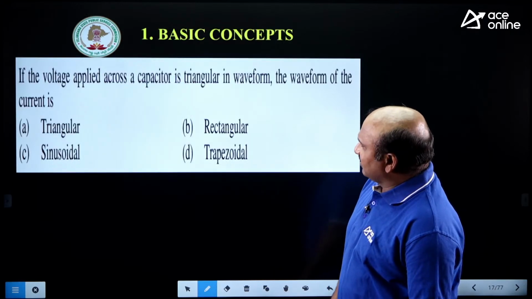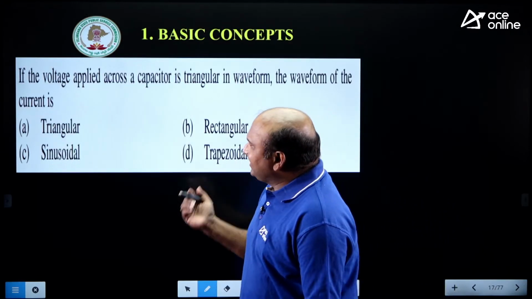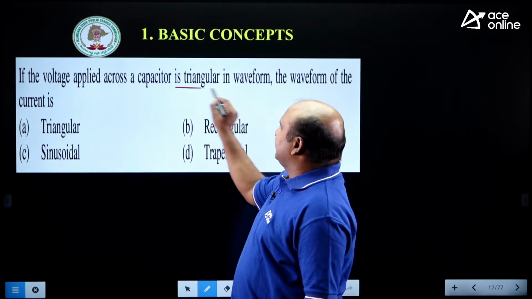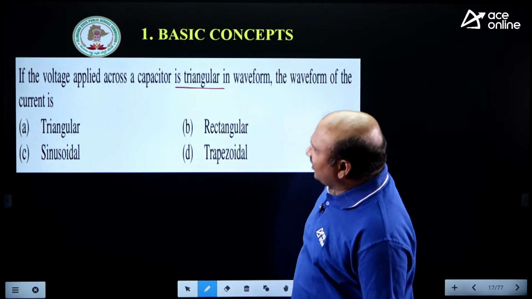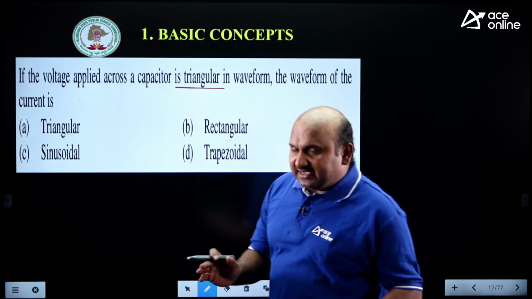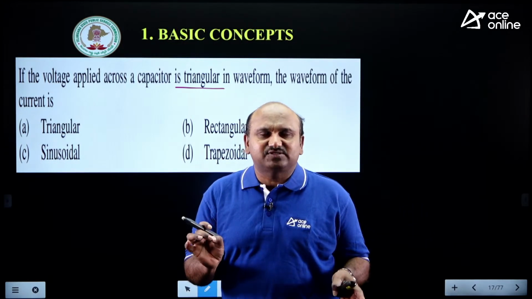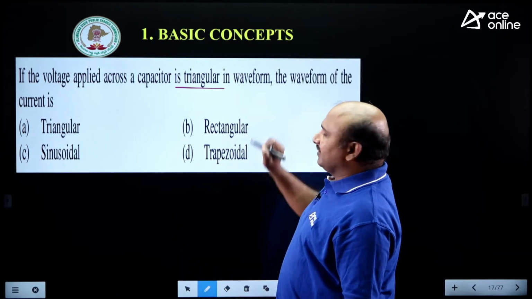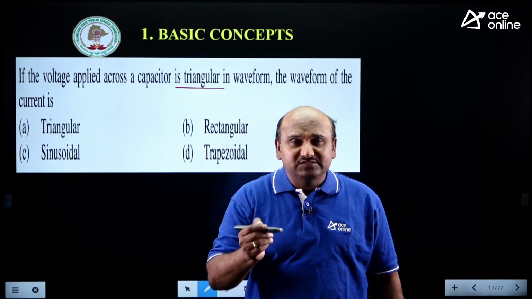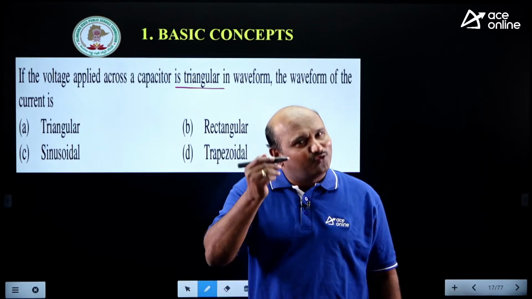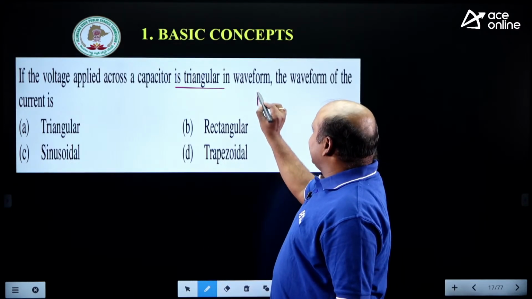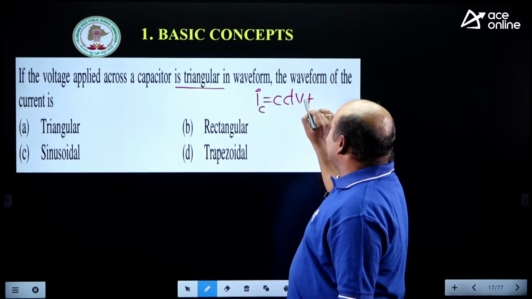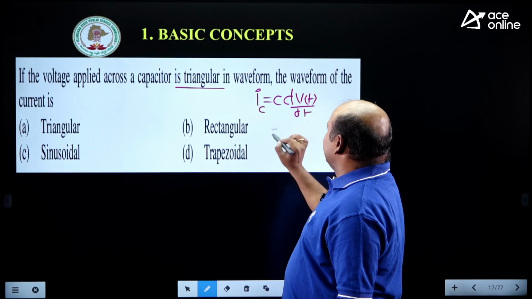Take this one. Right. If the voltage applied across a capacitor is a triangular waveform, what is the waveform of current? Guys, here under basic concepts, you should know the relation between the voltage and current. A capacitor opposes the rate of change of voltage. The current I is equal to C into dV(t) by dt.